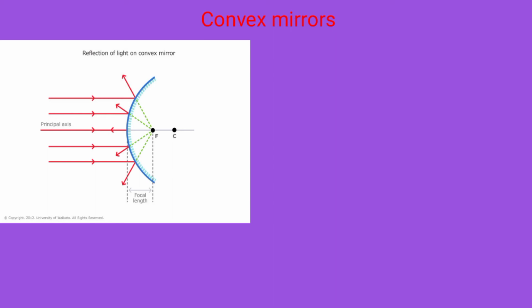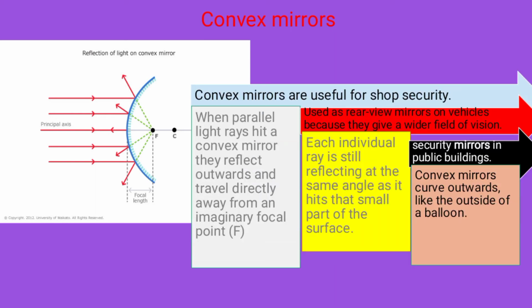Next, the same things with the convex mirror. So this is the convex mirror. Convex mirrors are very useful in security systems. When the parallel light rays hit the convex mirror, they reflect outwards and travel directly away from the imaginary focal point. I think you can understand clearly.